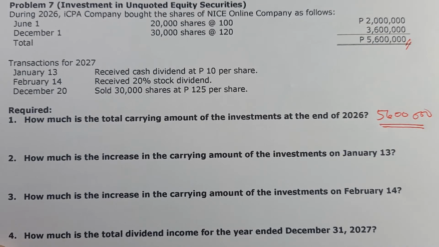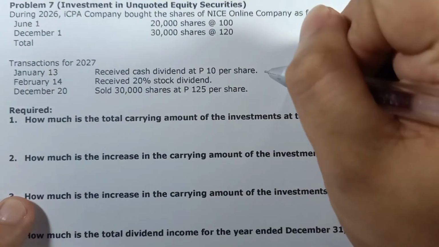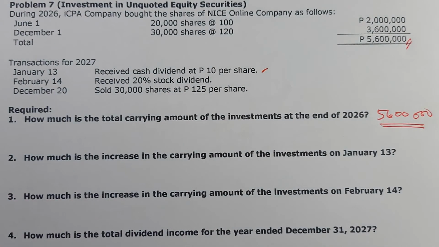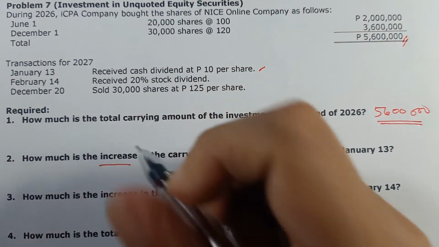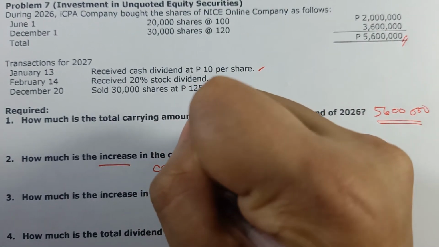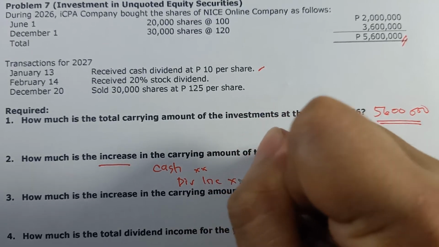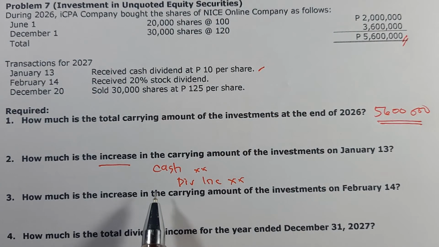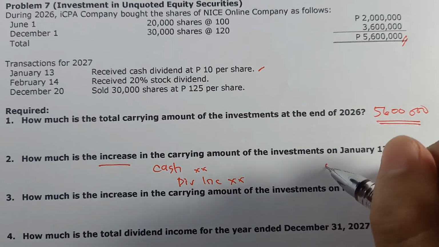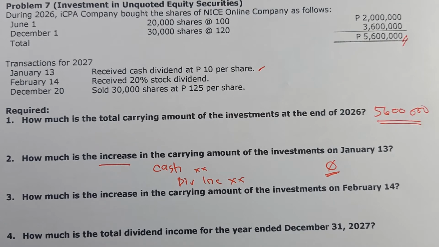Requirement number 2, how much is the increase in carrying amount of the investment on January 13? Ano ba nangyari ng January 13? We received cash dividends of 10 pesos per share. Kapag nakaka-receive tayo ng dividends, asahan mo na hindi naman po nag-i-increase yung carrying amount, because the journal entry here will be to debit cash and then to credit dividend income. So, hindi naman tayo nag-debit ng investment account, therefore, walang increase dito. And so, therefore, requirement number 2, 0, is our final answer.